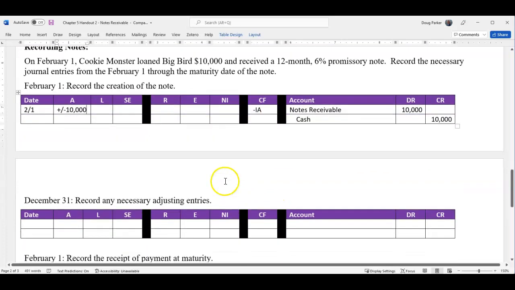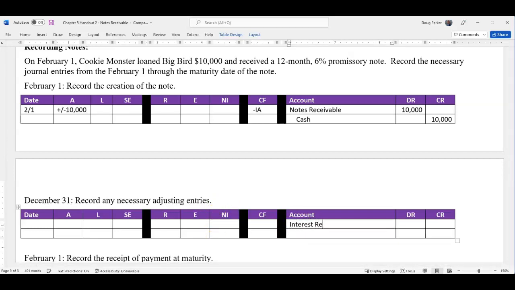All right. Now let's do the necessary adjusting entries. Time has passed, February through December. So step one, we know we're going to record interest. So it's going to be interest receivable, just like before, and interest revenue. Now comes the dollar amount. So again, pause the video and work through the dollar amount. All right, so let's see, how much do we have here? Well, you take PERT, principal times rate times time.